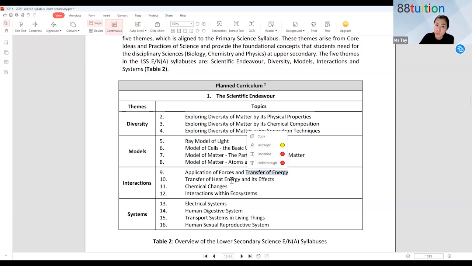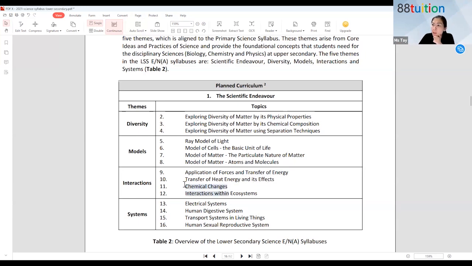Transfer of heat energy, you learn that as well. But you always learn about heat gain, heat lost only. In secondary school, you learn the 3 ways where heat is being transferred: conduction, convection, radiation. Okay, then what are the effects of all this? You are going to be learning a lot more.